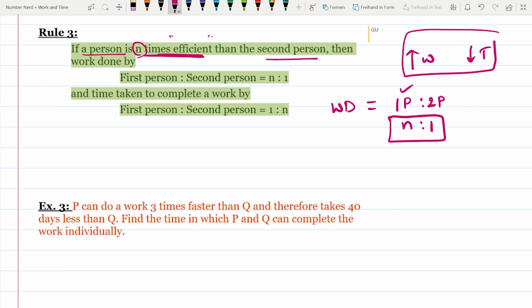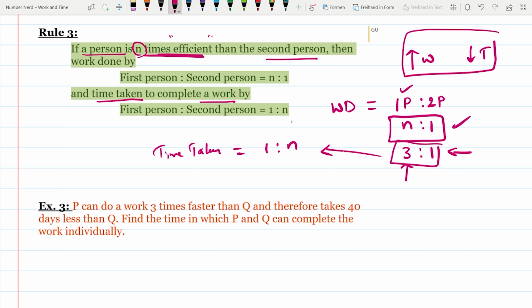This is very important. Whenever we are reading a question, we have to write these equations. If the first person is 3 times efficient than the second person, then the work done ratio will be 3:1. It means the ratio of work done by the first person to the work done by the second person. And also the time taken to complete the same task will be 1:n. In the same example, the first person is 3 times efficient, so the time taken will be 1:3.